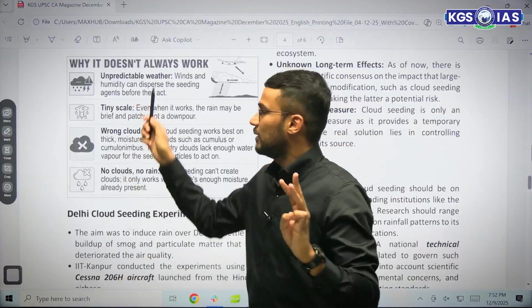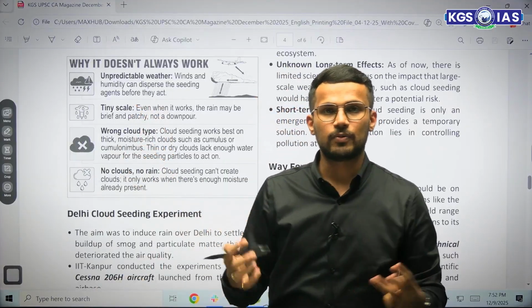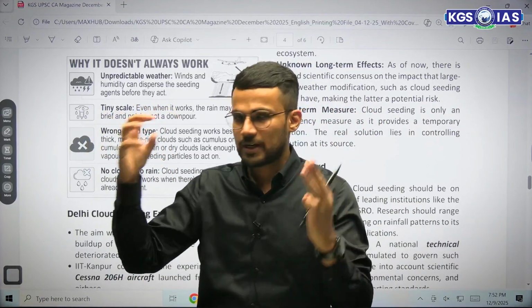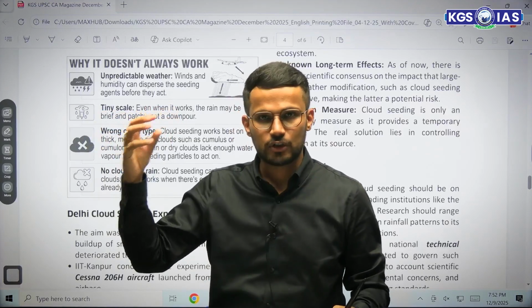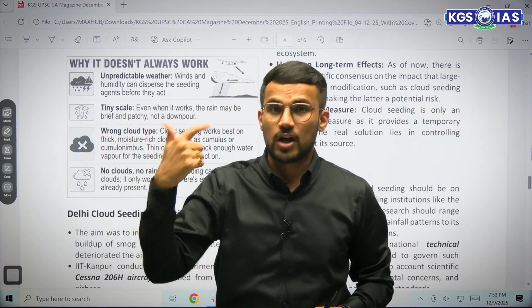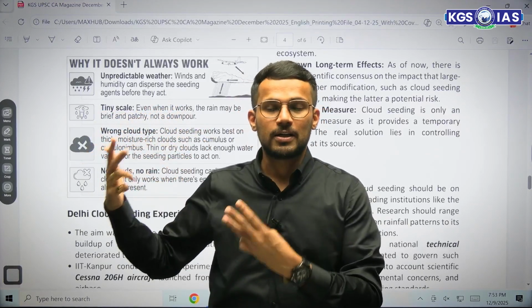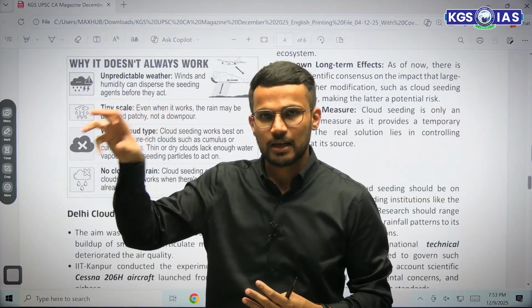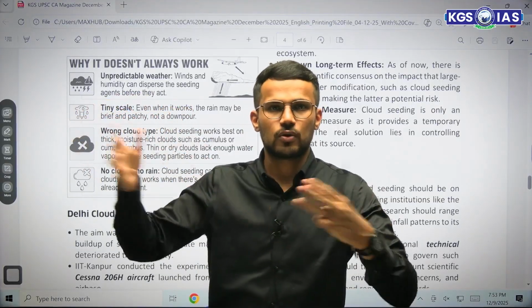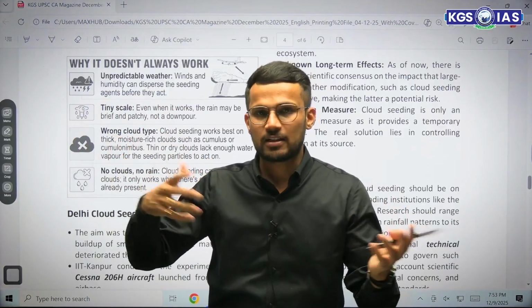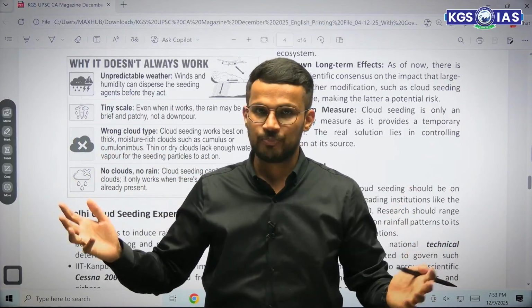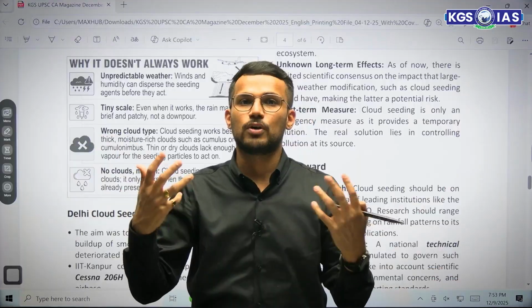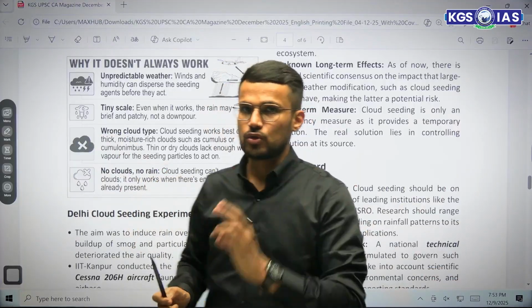Thirdly, there might be unpredictable weather. Unpredictable weather means, let's say you have spread these cloud condensation nuclei like silver iodide, dry ice, or even salt particles like NaCl. When you put these particles in a particular cloud, and if there is lots of wind, then those particles would be dispersed in the air, and hence that experiment might not be of any use. So that is also one of the problems.